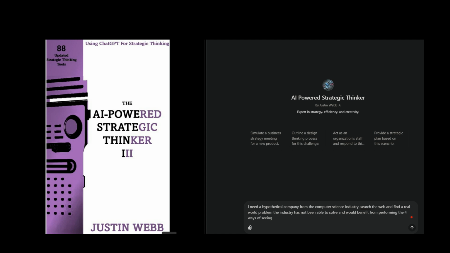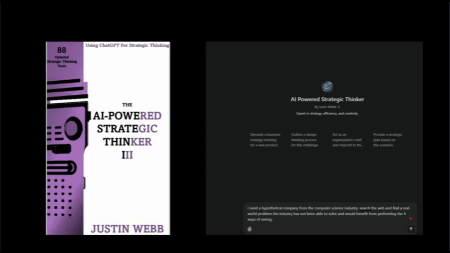The Four Ways of Seeing framework, also known as the Four Lenses, is a dynamic analytical tool designed to uncover the nuances of perception, motivation, and communication between two parties. Developed by the University of Foreign Military and Cultural Studies, or the U.S. Army Red Team, this method has proven invaluable in fields like international relations, business, and healthcare.